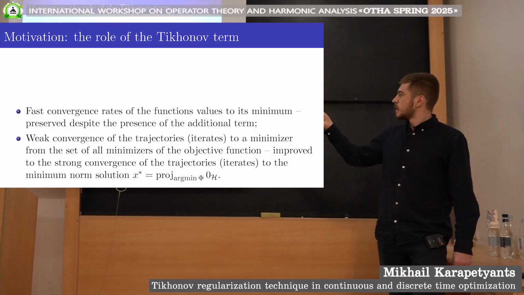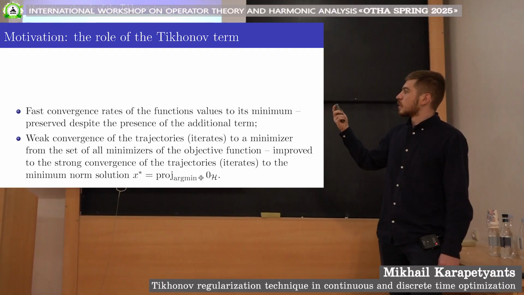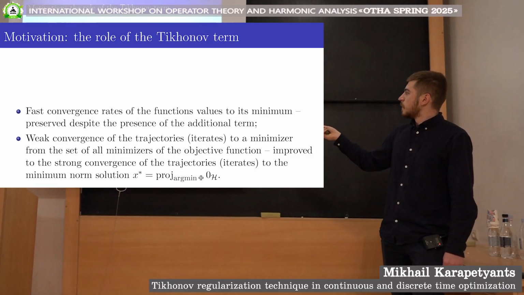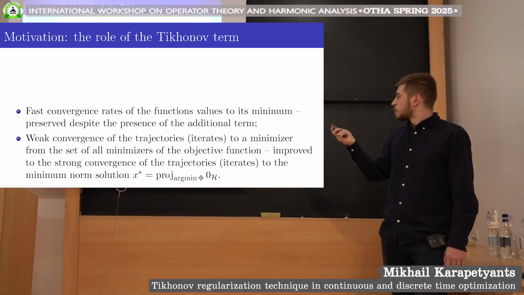Its influence lies in improving the weak convergence of trajectories to strong convergence of the trajectories to the minimum norm solution, which is the projection of zero onto the set of all minimizers of the objective function.